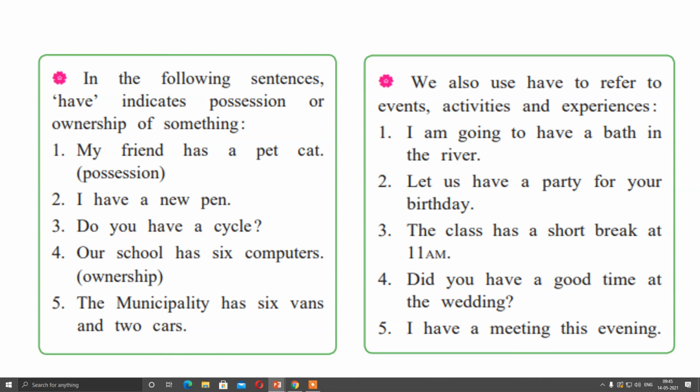So I am showing have to indicate the activity which I am going to do during the evening. So here have can be used to refer to events, activities and experiences. And in the very first examples we saw that have indicates possession or ownership.